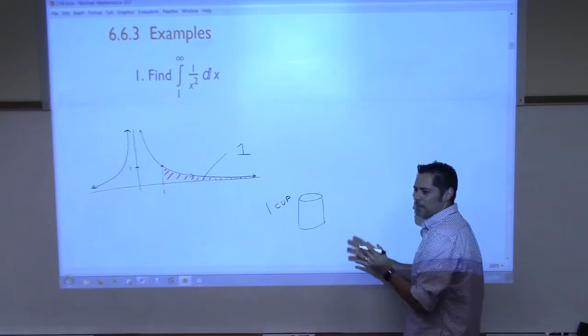All right, we could change this up a little bit. Instead of starting at A and going to the right forever, we could do something like this, where we have our function, and this time we stop it at B, and we go this direction forever.